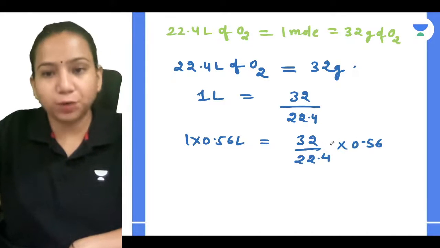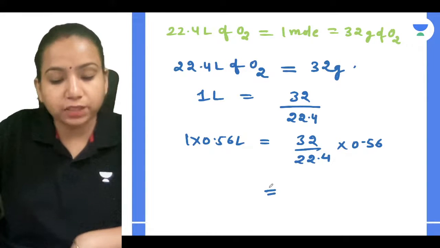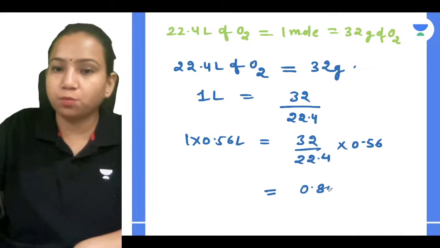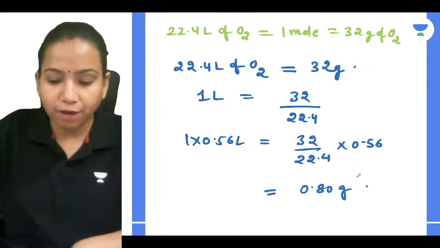So 32 divided by 22.4 into 0.56, you will get how much mass it is going to acquire. You are going to get 0.80 grams. Everyone understood it?